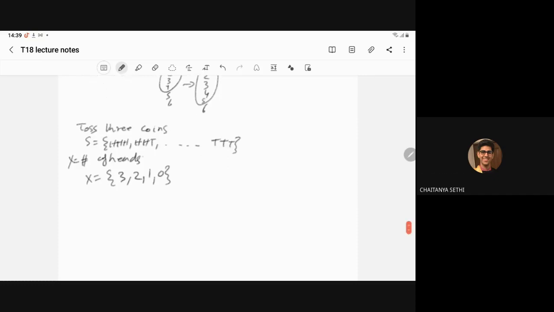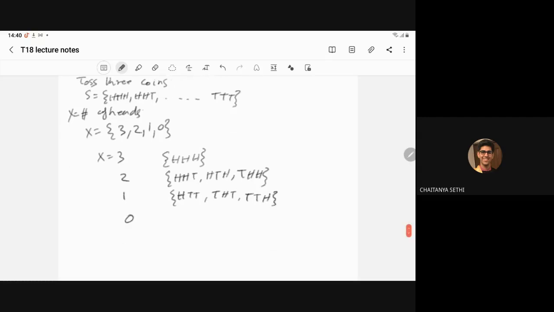When x is equal to 3, the sample point is HHH. When x is equal to 2, it is HHT, HTH or THH. When x is equal to 1, it is HTT, THT or TTH.